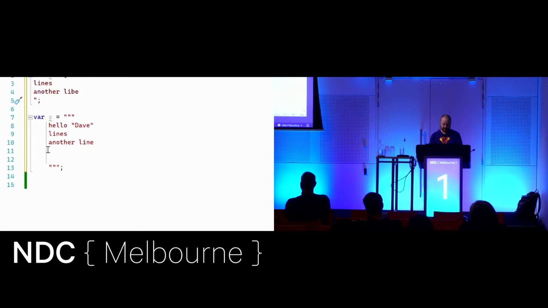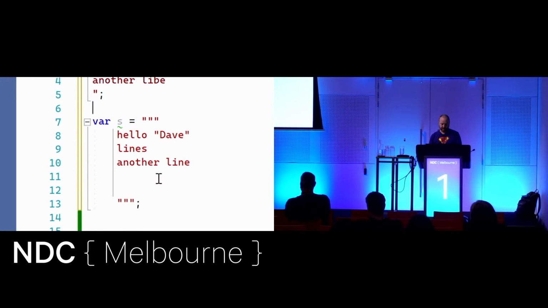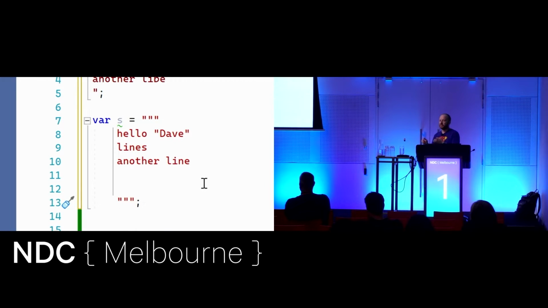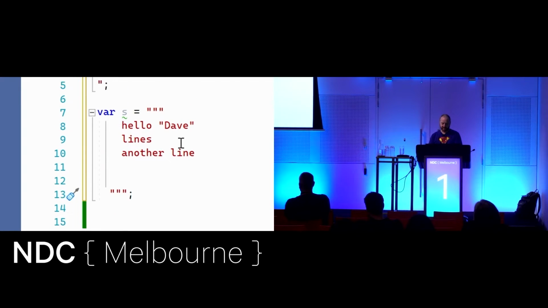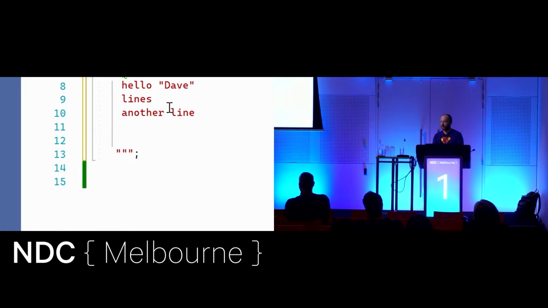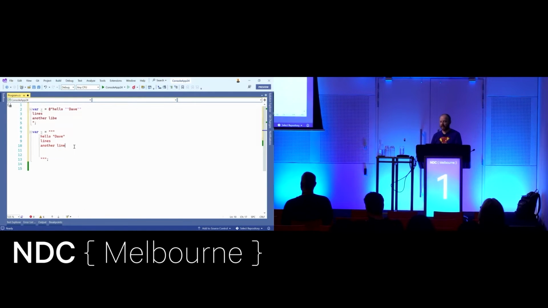And actually, if you look, I'll zoom in, see that vertical line there in Visual Studio? That's showing you where the logical start of each line is, not the actual start. If I move this end quotes backwards and forwards, you can see that line move, right? So the end quotes define where this string logically starts. Everything before that is ignored. And again, that's really cool for unit testing.